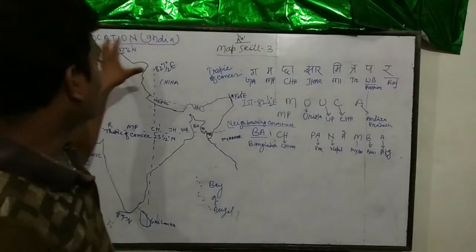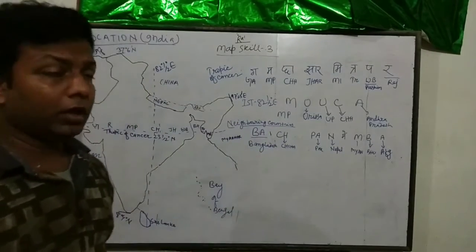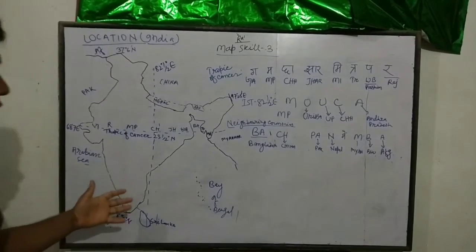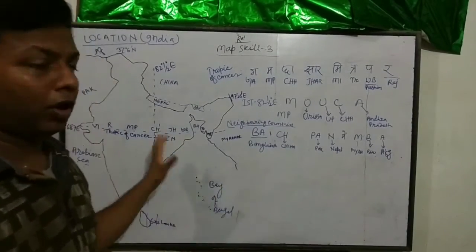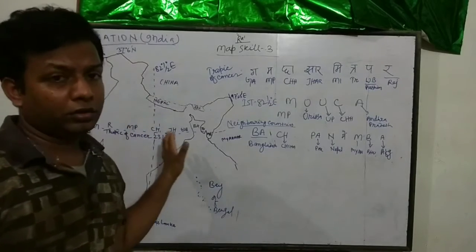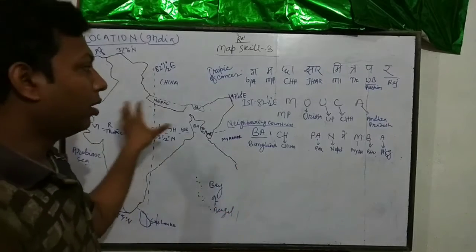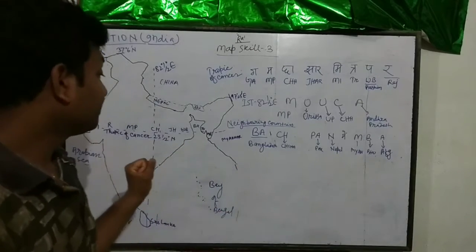Now we have location of India. So in location of India, you know very much, India falls under the northern hemisphere and eastern hemisphere of Earth.